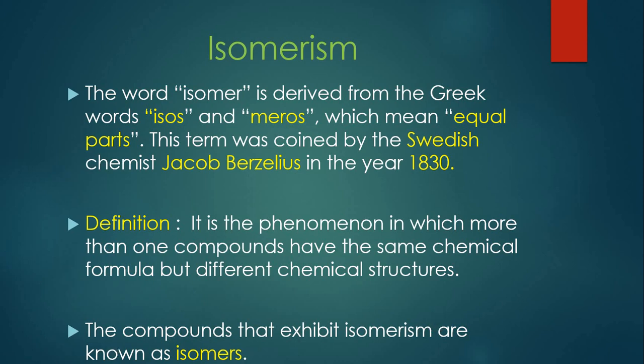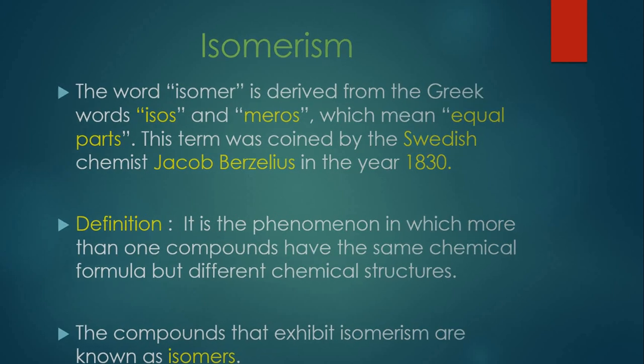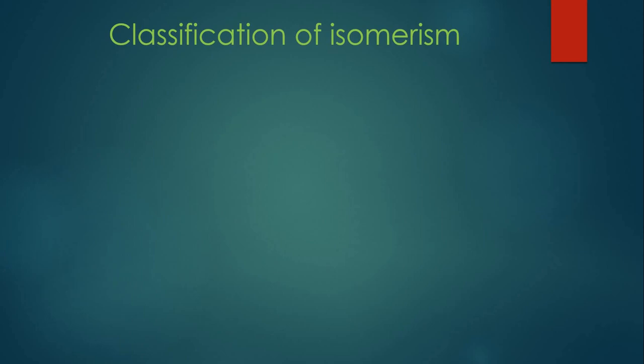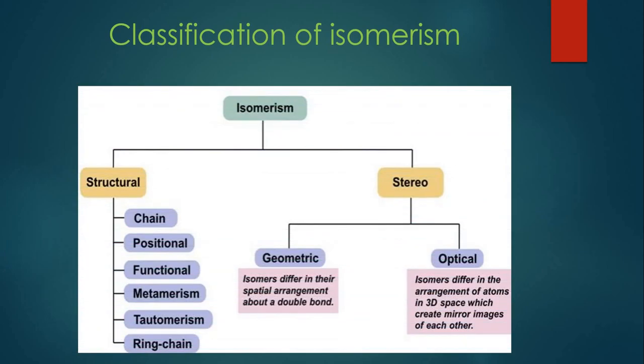Isomers can be divided into various categories. There are various ways by which we can classify isomers or isomerism. This is the basic classification which is given to you. Isomerism can be divided into two main types: structural isomerism and stereoisomerism. Stereoisomerism is further divided into two main types, geometrical isomerism and optical isomerism.